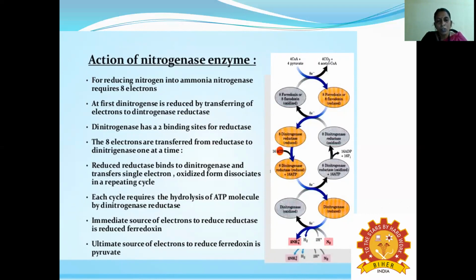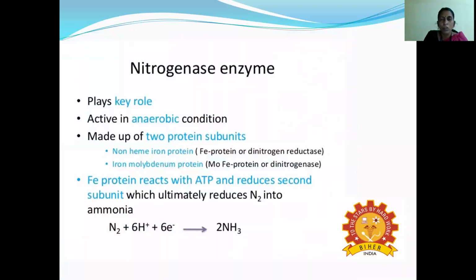And then it is subjected to the oxidized state. The oxidized state can be converted back into reduced ferredoxin. And the next point is the ultimate source of electrons to reduce the ferredoxin, which is involved in reduction, right? So the reduction of ferredoxin happens with the help of pyruvate. So up to that, the nitrogenase enzyme has an important role. So this is the mechanism.